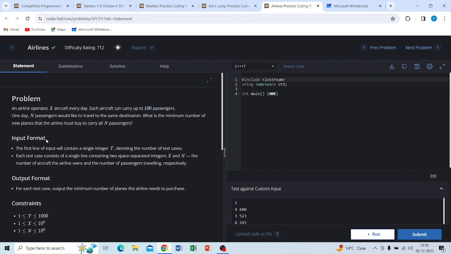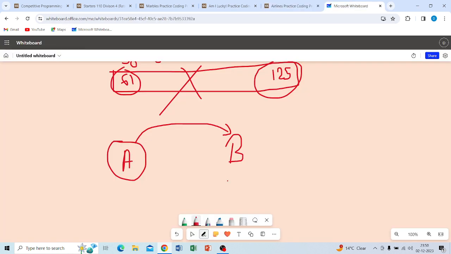We are given the condition that on one day N passengers would like to travel to the same destination. Suppose these are the N passengers, and they want to move from this destination to that destination.